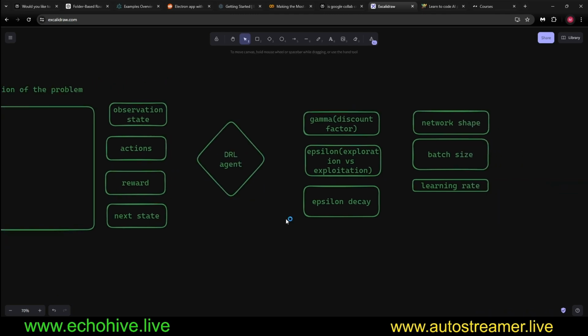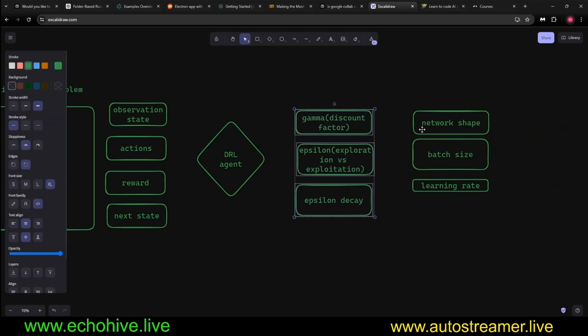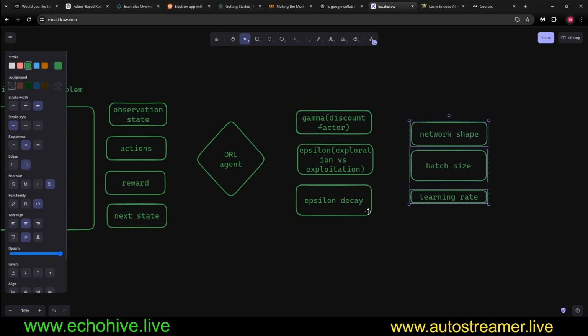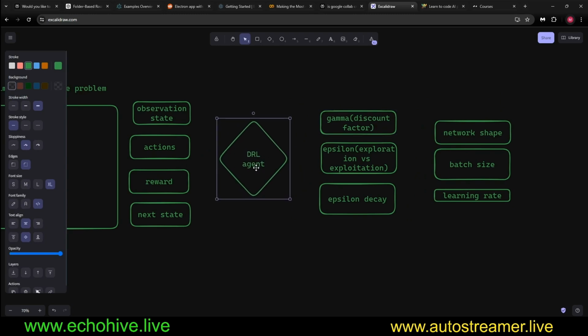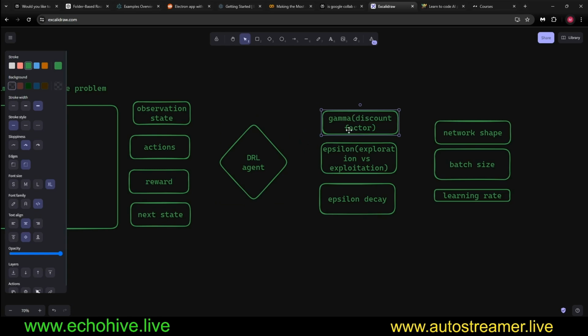There are some moving parts in this, such as configurations related to the agent itself and some to the neural network that does the processing. There's a so-called gamma, which is a discount factor, which tells the agent how much it values the immediate rewards it's going to receive versus future rewards. That's why it's called a discount factor. Usually it's set to something like 0.99. If it's set to 1, the agent will only care about future rewards, and if it's set to 0, it'll only care about immediate rewards.